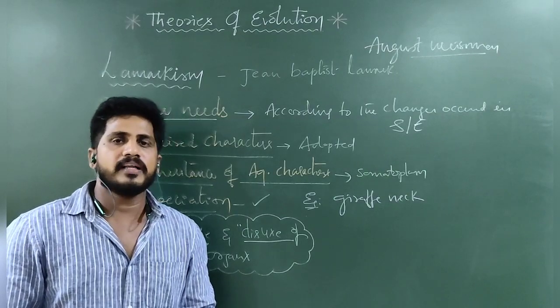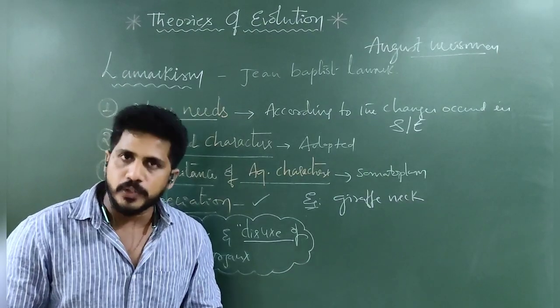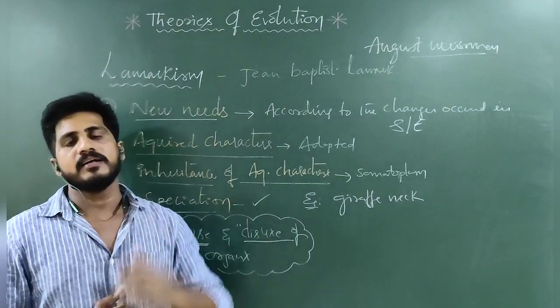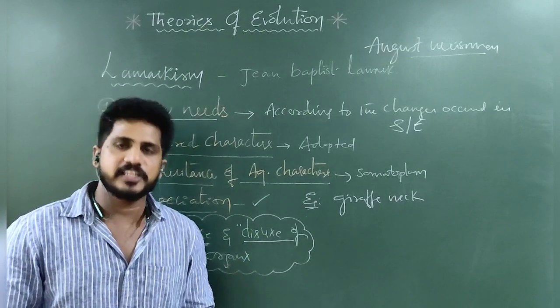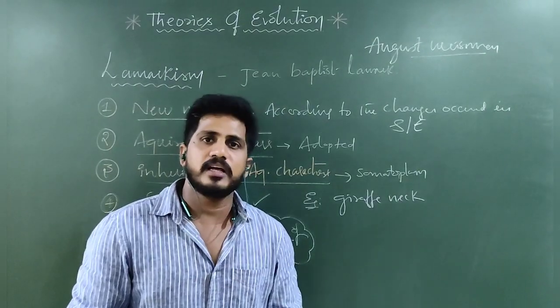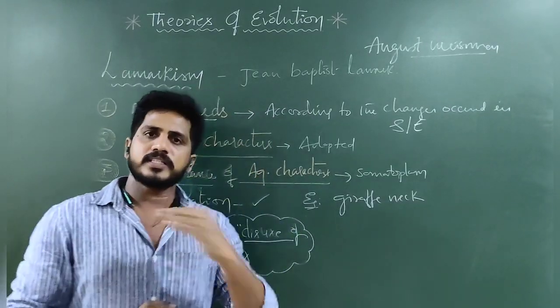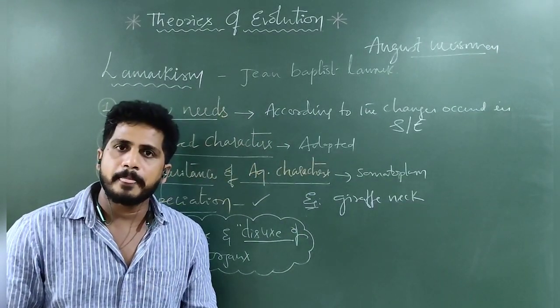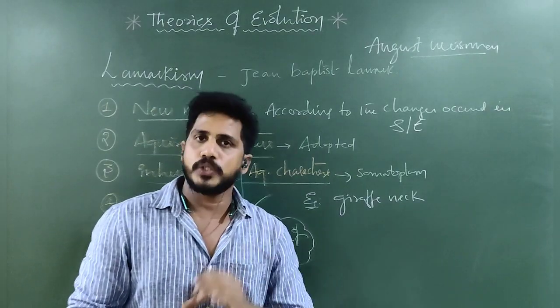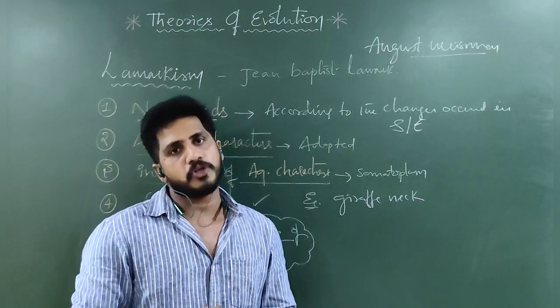Even the 21st generation was born along with the tail. Over the generations the tails were removed, but that was not inherited. So the somatoplasm theory is wrong.